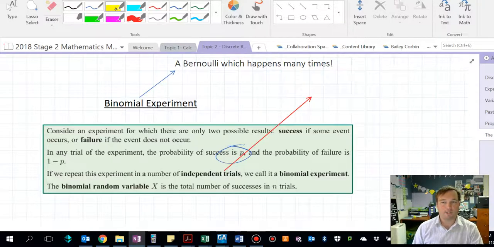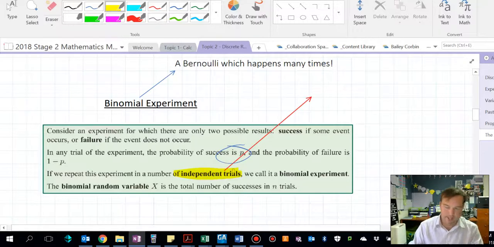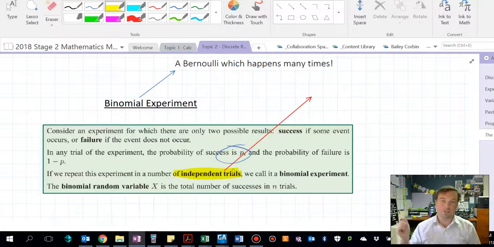It's not a binomial experiment unless each trial is independent. Independent means each trial does not affect the successive probability. So for example, if you roll a dice, each roll of the dice does not affect what happens next. So if I roll a 3 and a 3 and a 3, the probability of rolling a 3 the next time isn't changed. For another example of an independent probability would be tossing a coin.